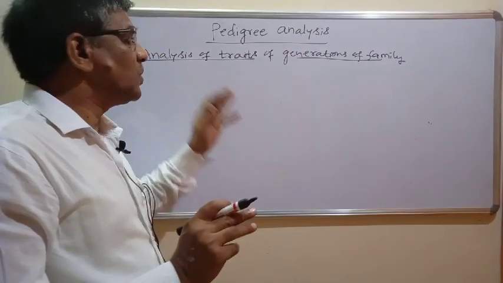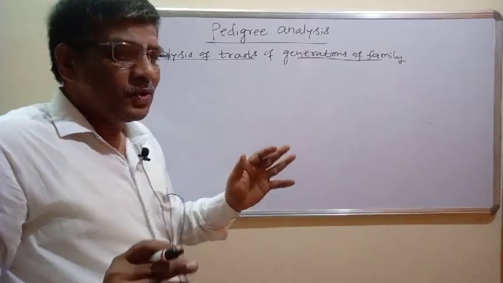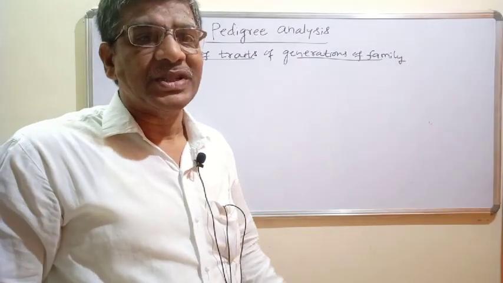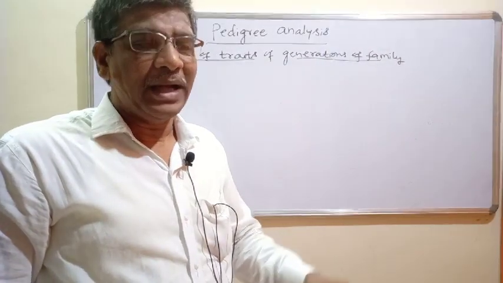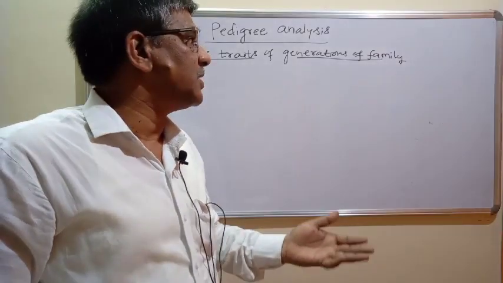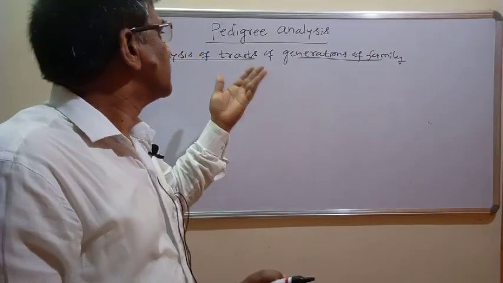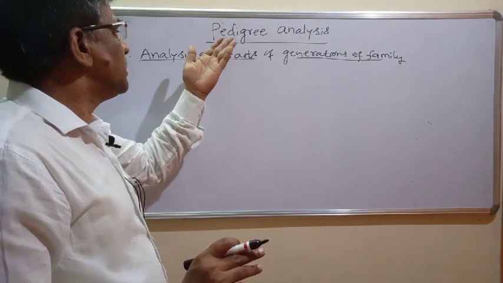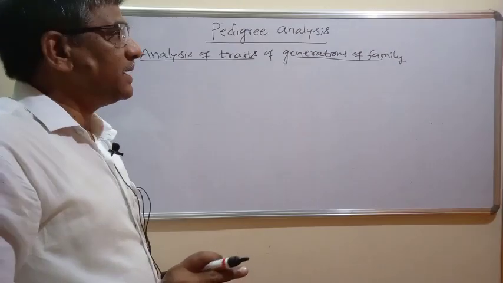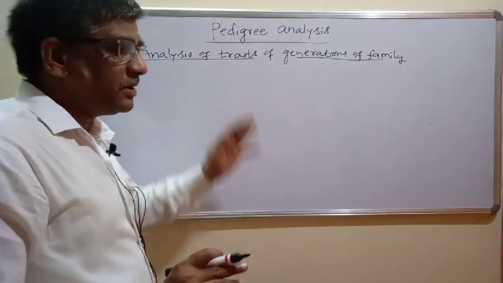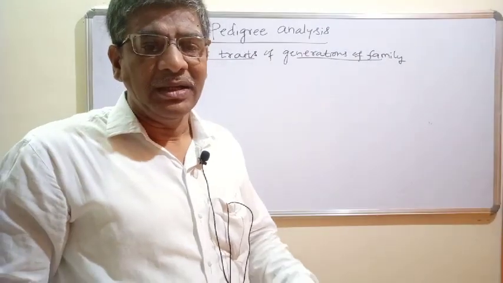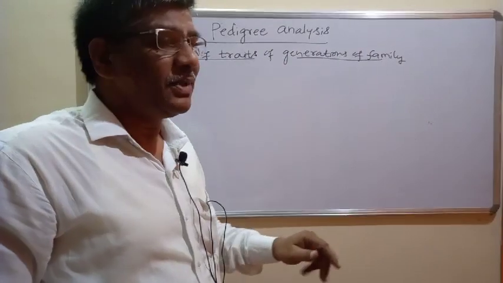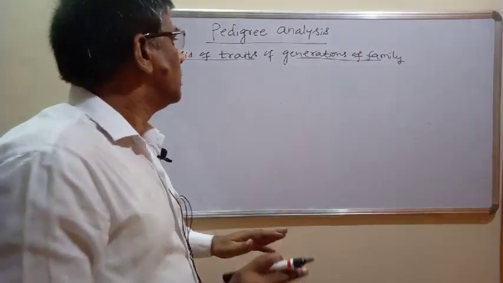So here, to analyze the unique genetic characteristics which are present in a human being and how they get inherited to the next generation in a particular family, we have to understand this through an analysis, that is nothing but pedigree analysis. You can understand now, this can be done only in human beings.